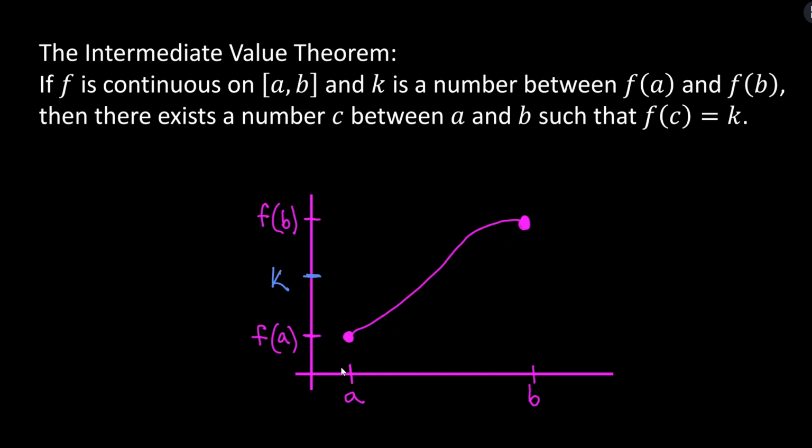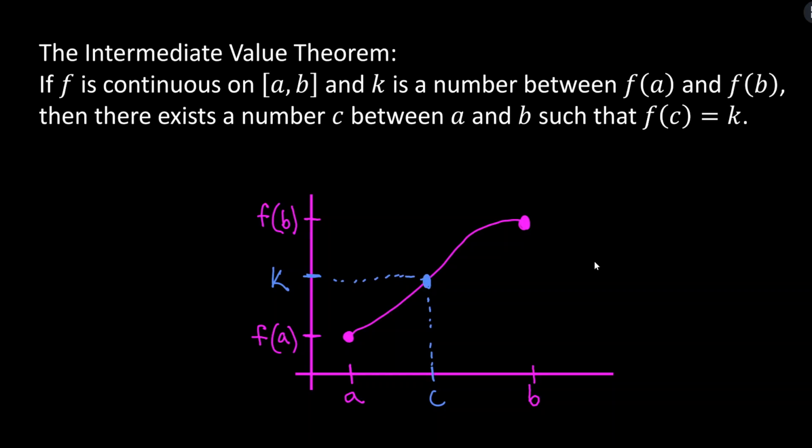So if these two things are true, continuous and k is between these two y values, then there must exist a number c between a and b. So c is an x value. There must exist a number c such that f of c equals k. That means we plug c into the function and we get k, or c is the x value that corresponds to this y value k.